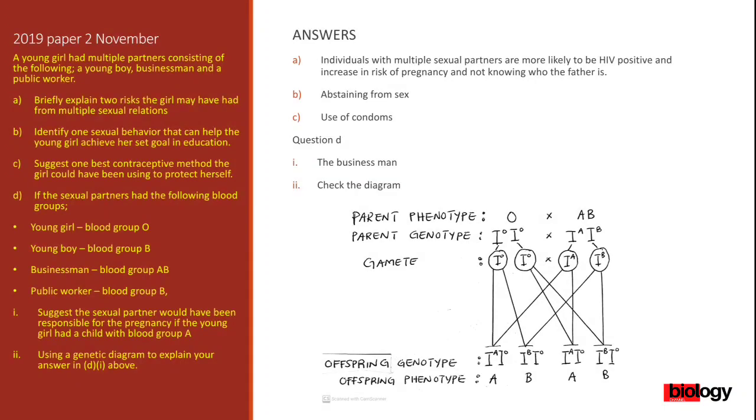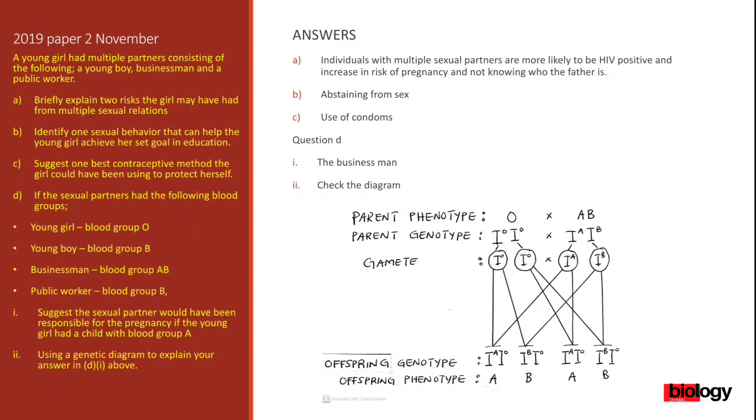And since A is one of the possibilities, then definitely the businessman was responsible for the pregnancy. The businessman was the one who got this young girl pregnant. Because when you look at the results of this crossing, we are having blood group A as a result of the crossing. All right, so those are the answers to this question which came in 2019 paper 2.